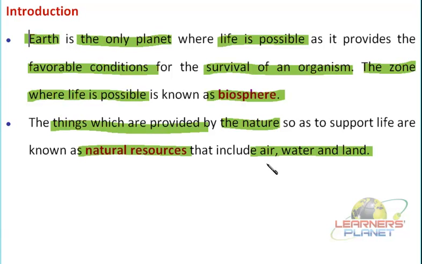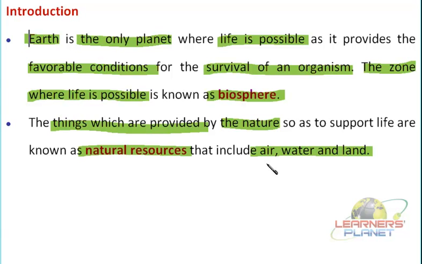For example, air is a mixture of gases, so which types of gases are present? Oxygen, carbon dioxide, nitrogen, etc. Now, if we consider carbon dioxide, the concentration of this carbon dioxide on earth is approximately 0.03%.